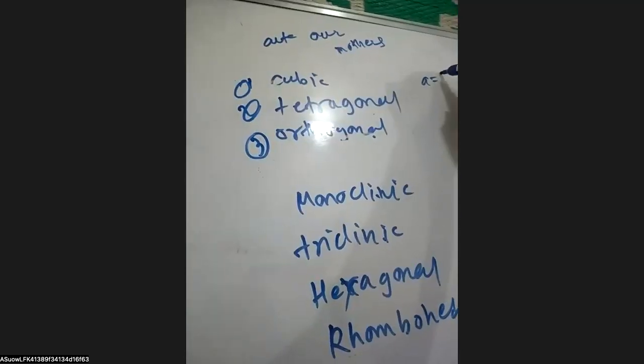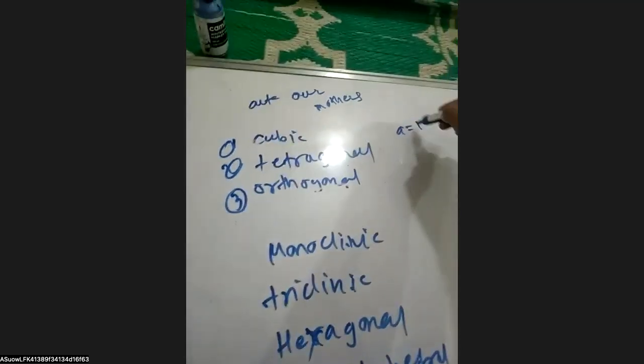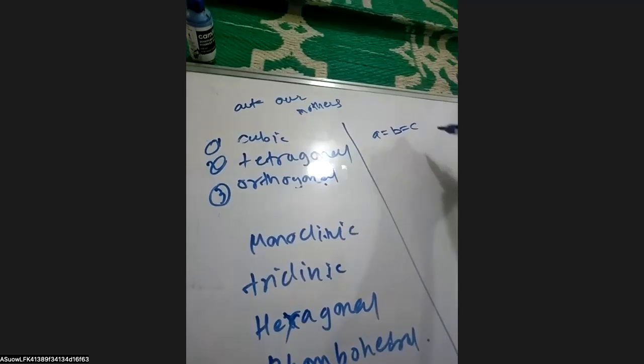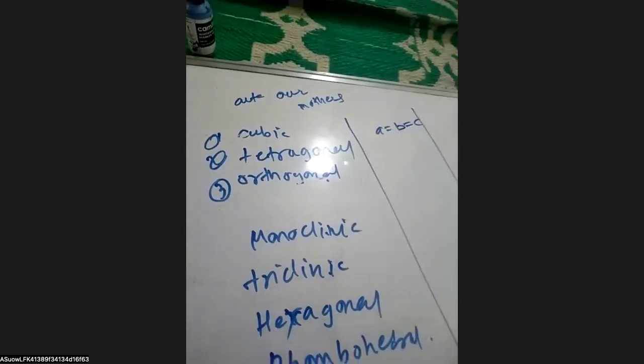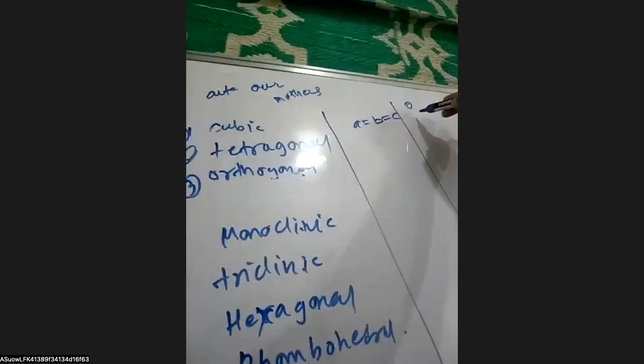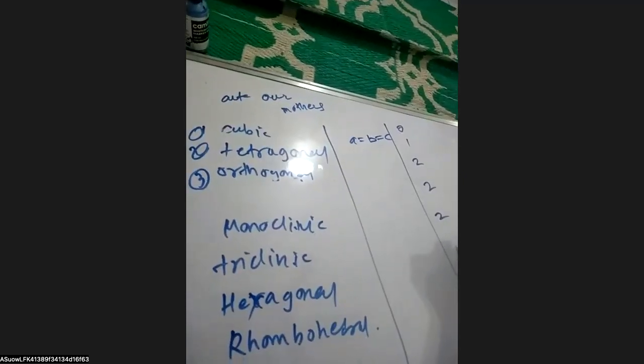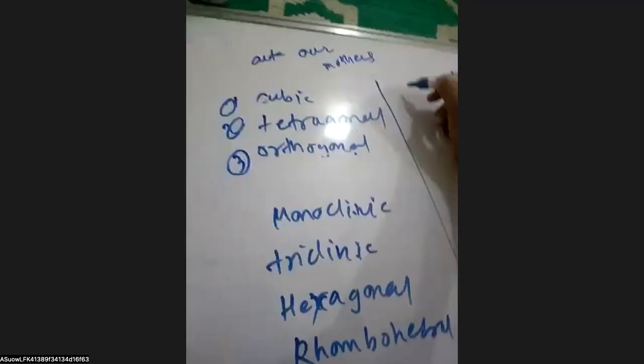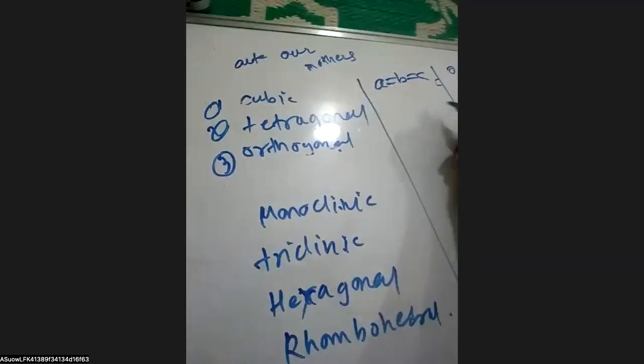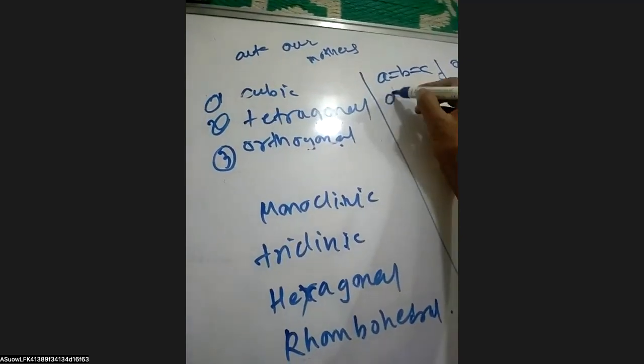In case of the orthorhombic, all the 3 sides are different. In case of the monoclinic also, all the sides are different. In case of the triclinic, all the 3 sides are different. In case of the hexagonal, only one side is different, and in case of the rhombohedral, all the sides are the same.